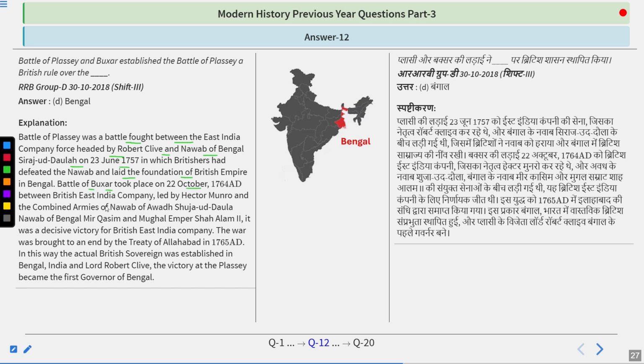Battle of Buxar took place on 22nd October 1764 between the British East India Company led by Hector Munro and the combined armies of Nawab of Awadh Shuja-ud-Dowla, Nawab of Bengal Mir Qasim, and Mughal Emperor Shah Alam II. It was a decisive victory for the British East India Company. The war was brought to an end by the Treaty of Allahabad in 1765. In this way, the actual British sovereignty was established in Bengal, India, and Lord Robert Clive, after the victory at Plassey, became the first governor of Bengal. So the answer is Bengal.